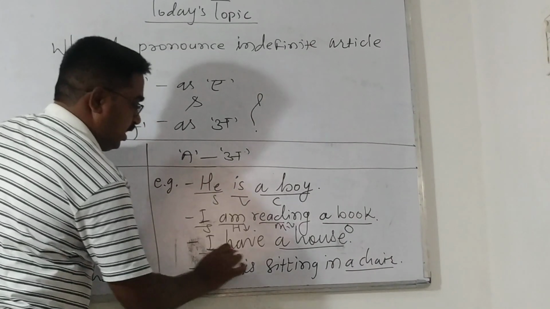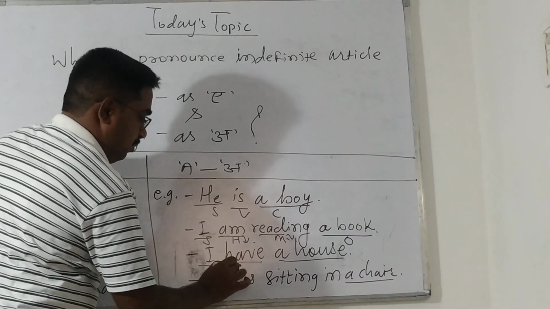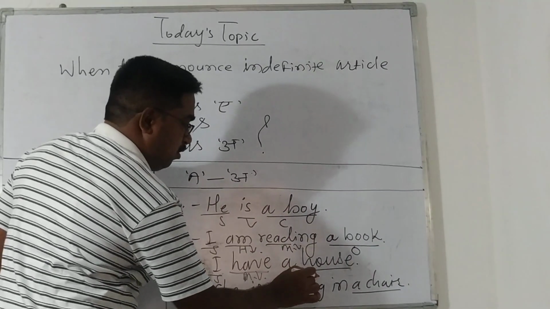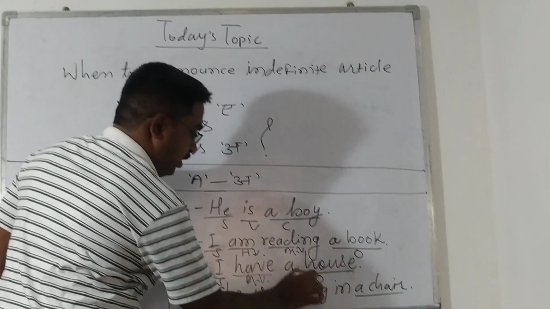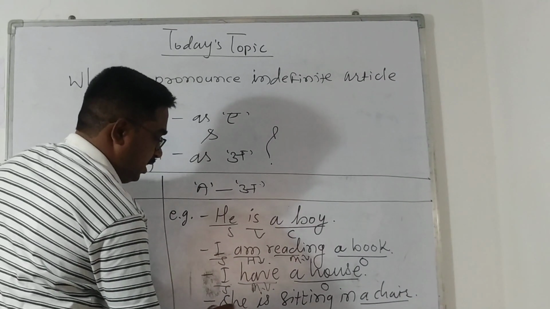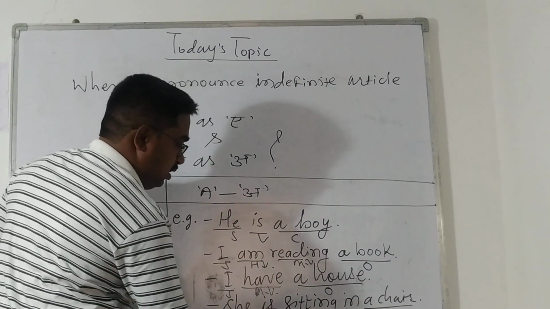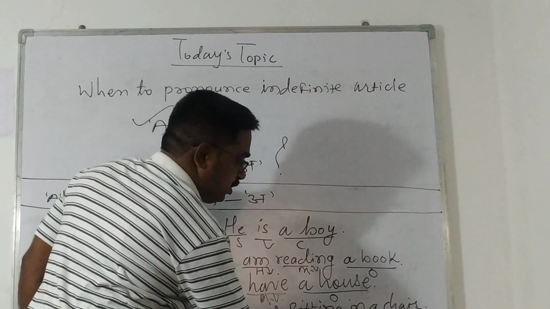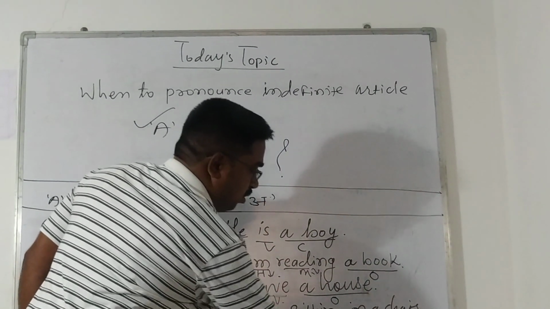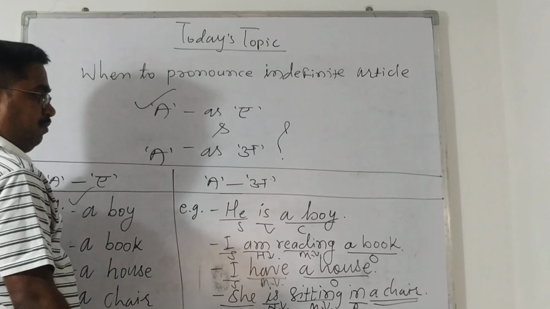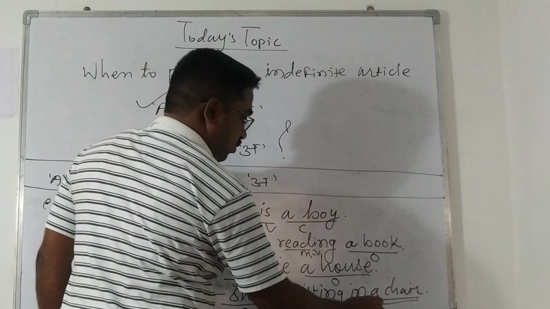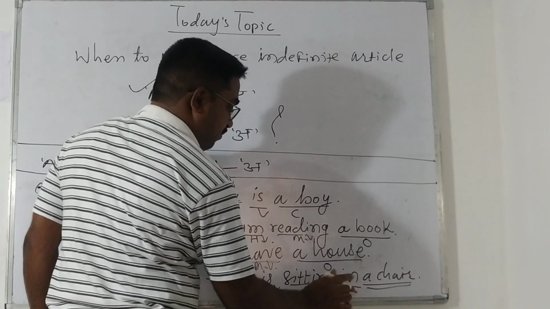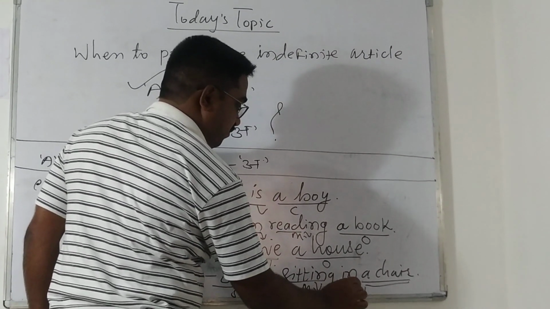Again here, subject, have is the main verb, a house is the object. She is the subject, is is the helping verb, sitting is the main verb, and in is a preposition. A chair is a noun, and in a chair it is an adverb phrase of place.